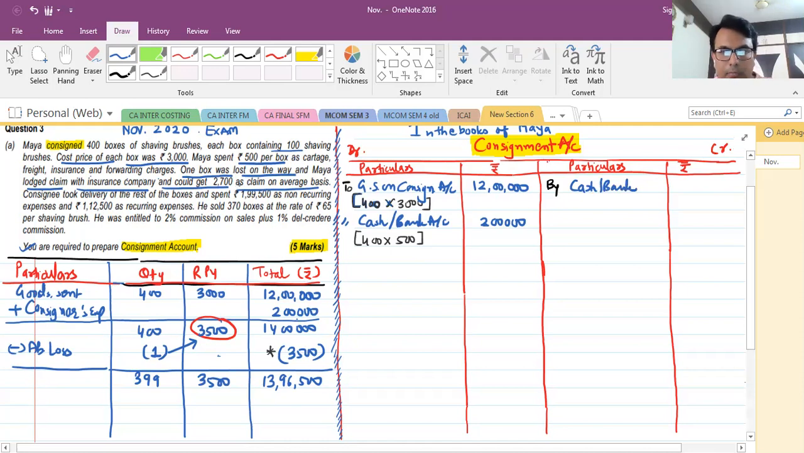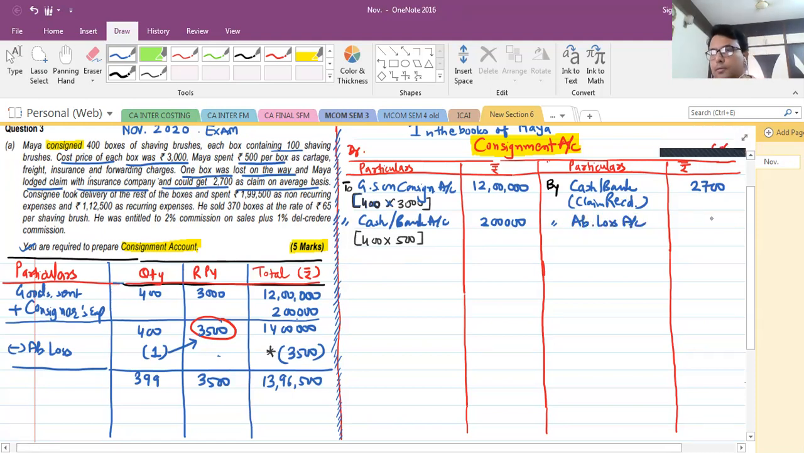She could get, or insurance company also you can write, right? So cash or bank, assuming it is received, debit how much? 800, no sorry, 2700. Claim received, and the rest amount is loss, which is abnormal loss. We'll transfer it to P&L. So abnormal loss account debit.